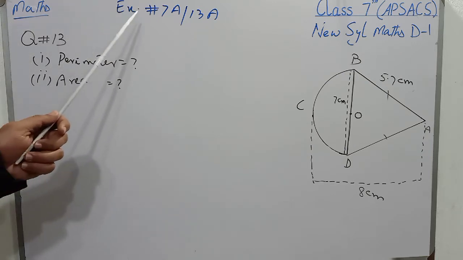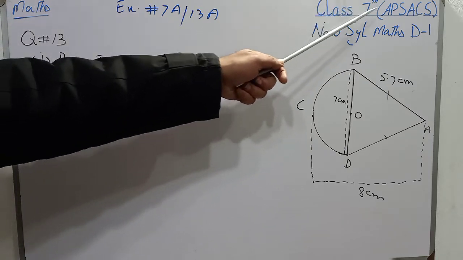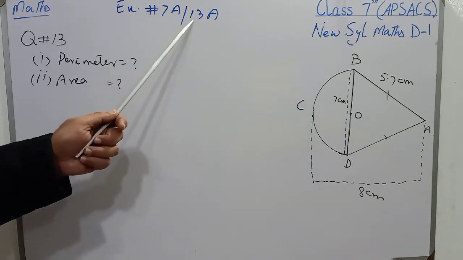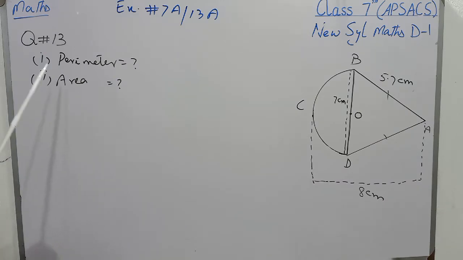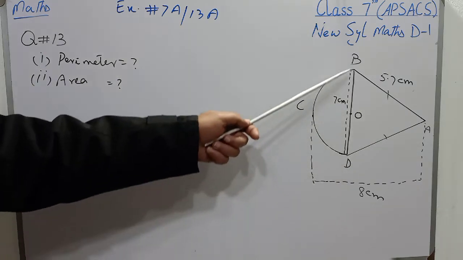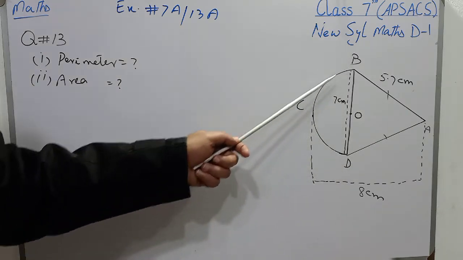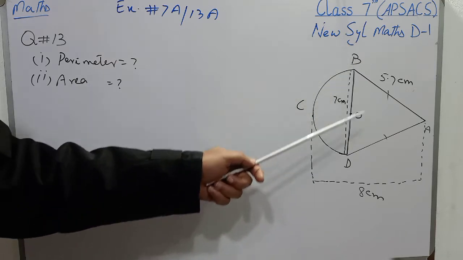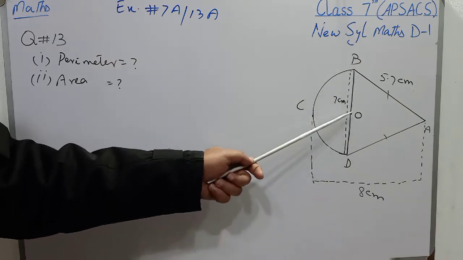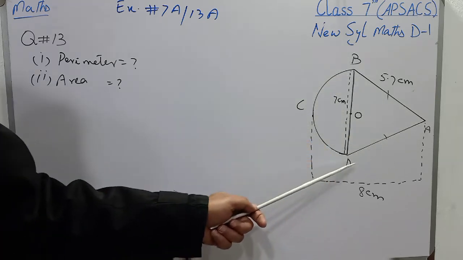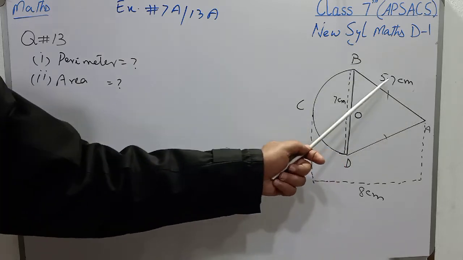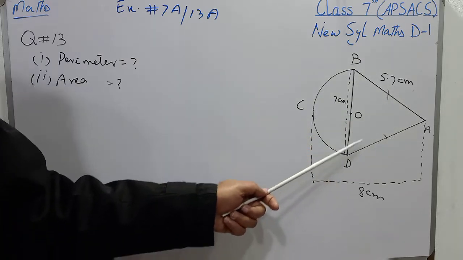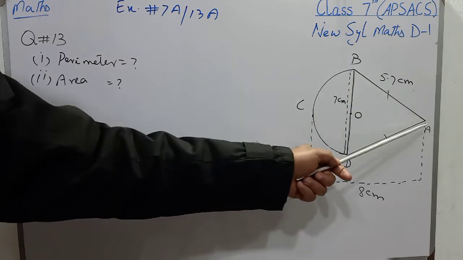Students, mathematics exercise 7A for class 7 abstract students and exercise 13A for new syllabus mathematics D1. The question is, there is a figure in which BCD is the semicircle and BOD is the diameter and O is the center, and BAD is a triangle in which BA is 5.7 and AD is congruent to BA.